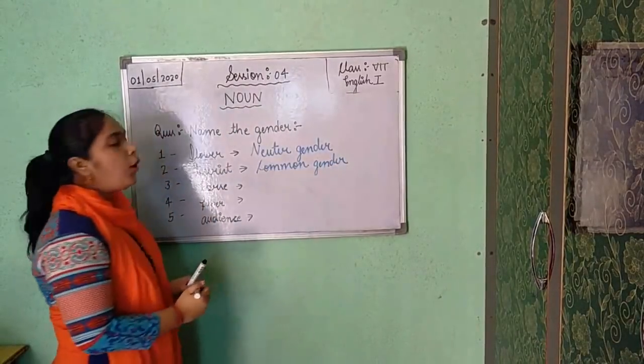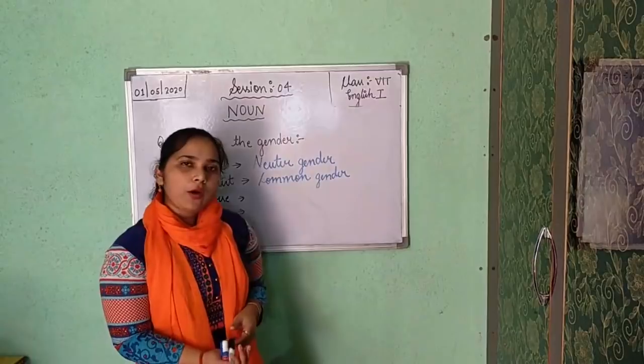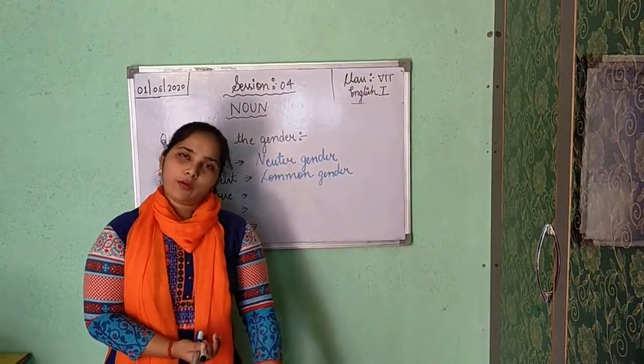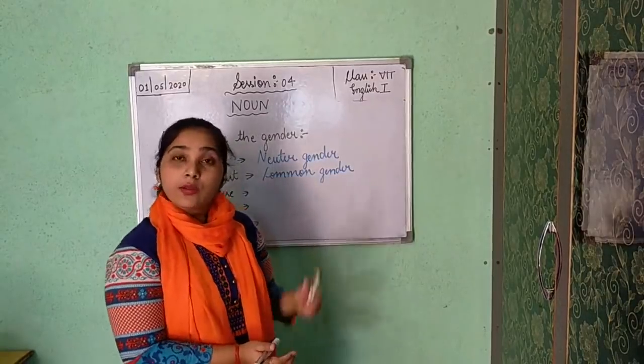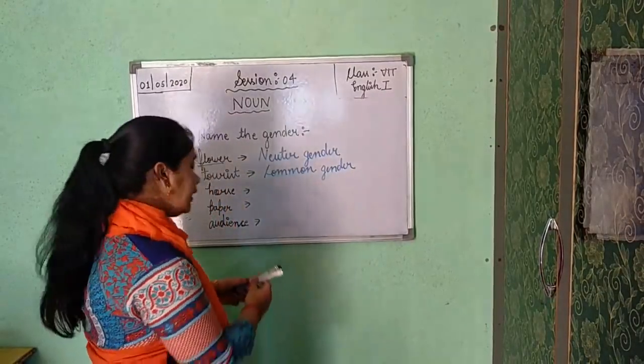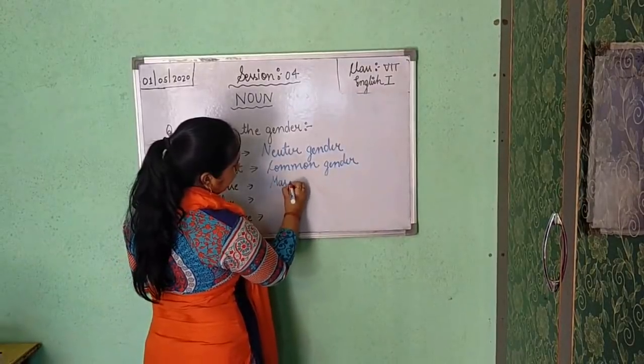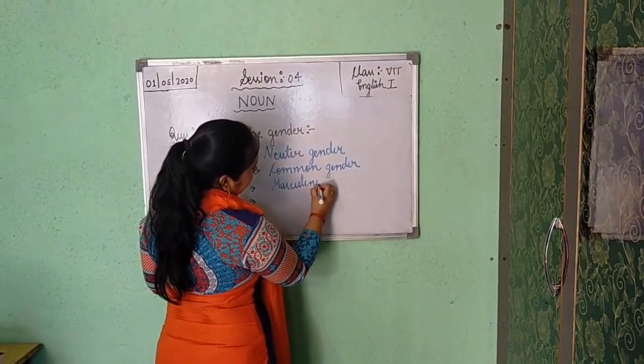Now next, horse. The opposite of horse, or the feminine gender of horse, you know very well. So horse is masculine gender. It is a male creature. So horse is masculine gender.